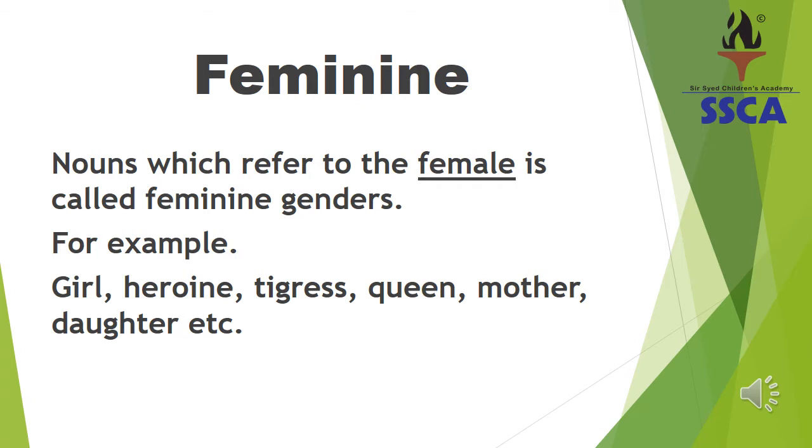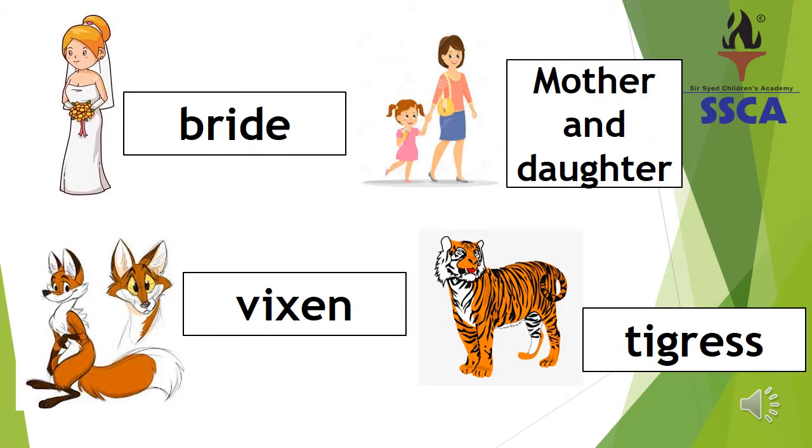For example, girl, heroine, tigress, queen, mother, daughter, etc. There are many examples. So we have some examples over here: bride, mother and daughter, vixen, tigress. I showed these feminines for masculines. I hope you understood masculine and feminine genders. Let's move on to the third, which is common.